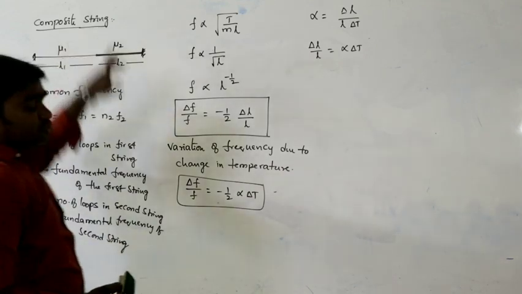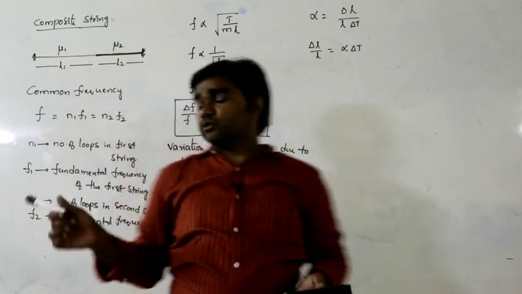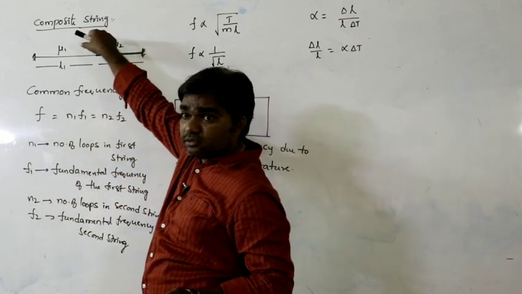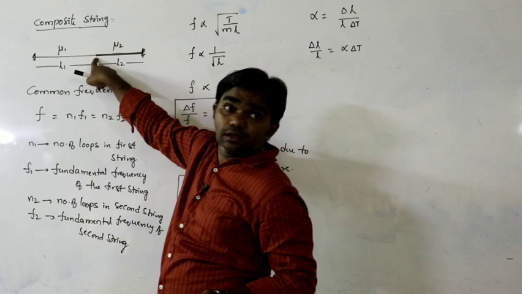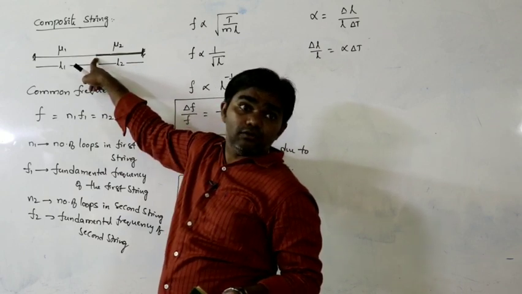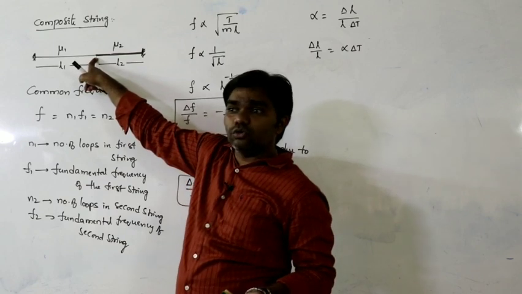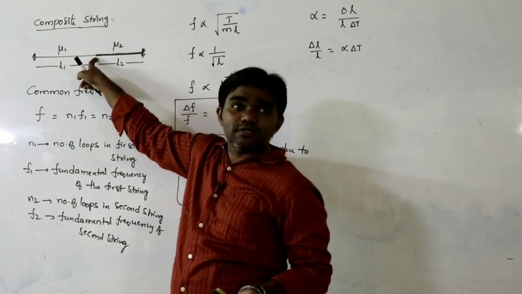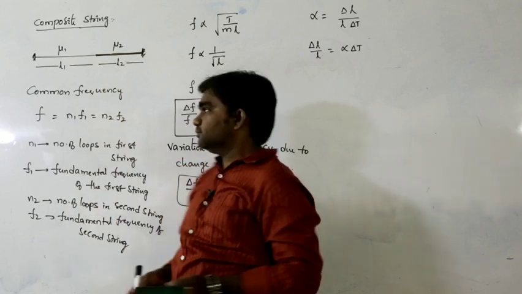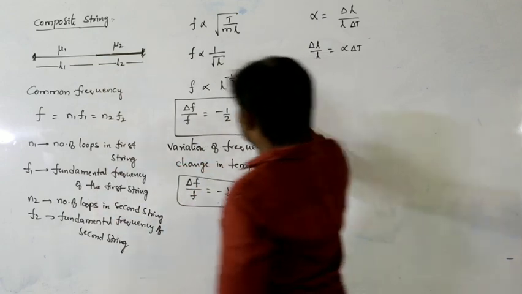So that is the composite string. If the composite string is fixed between two rigid supports and set into vibration, the fixed point may be a node or an antinode. Which one will form? Compulsorily it must be the node. So this is the composite string.